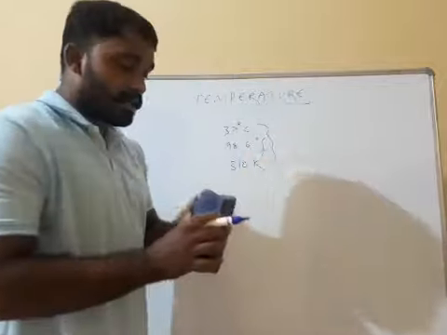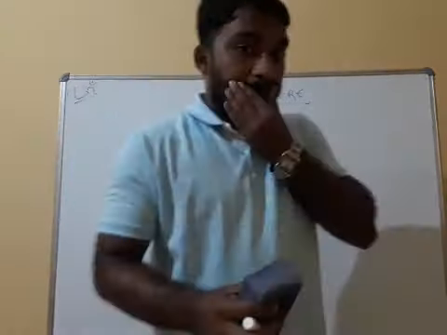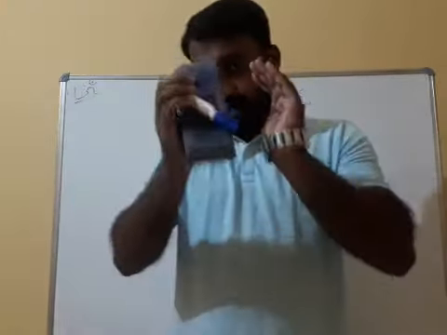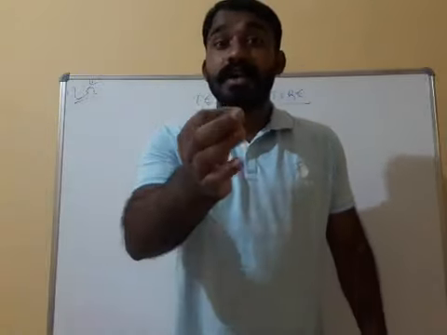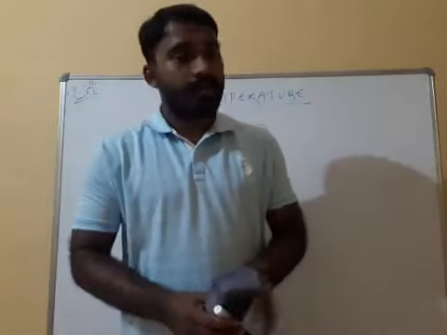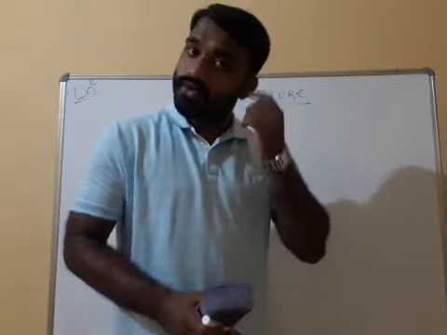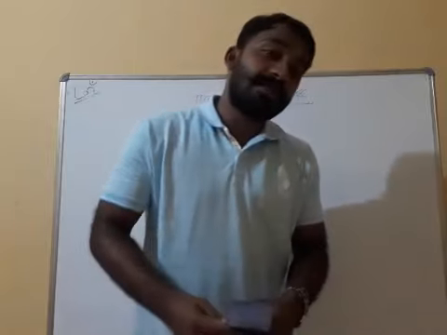In three scales I told you our normal body temperature. Understood? Yes or no? Next one.